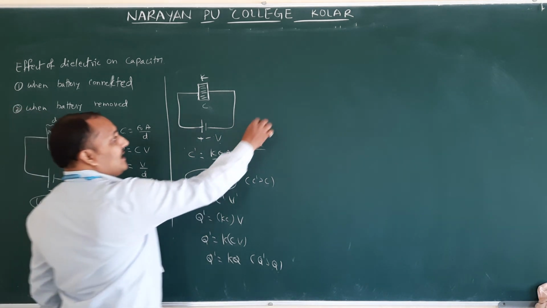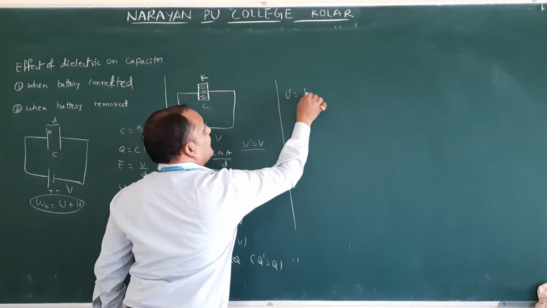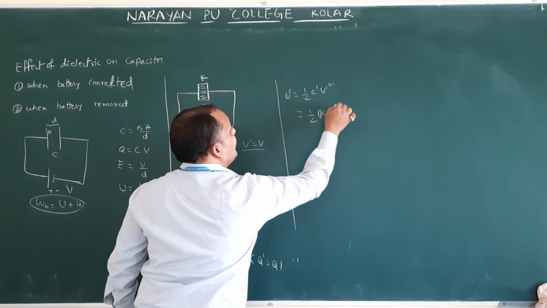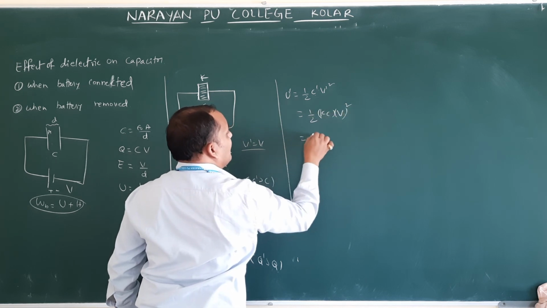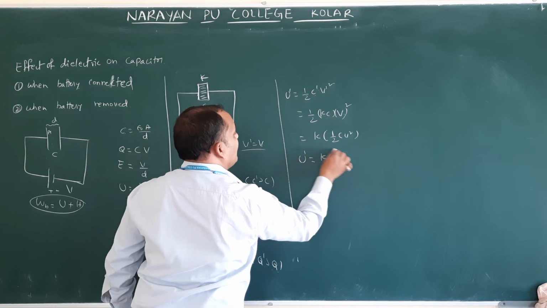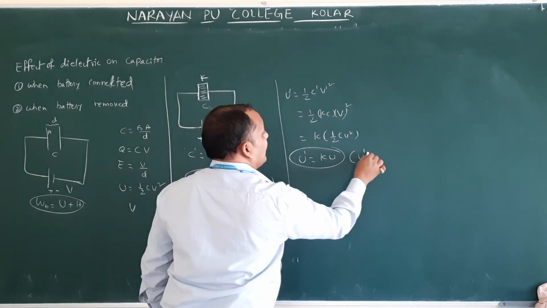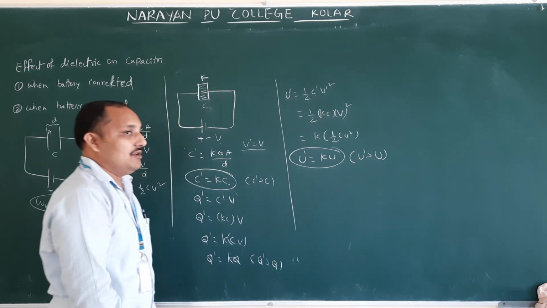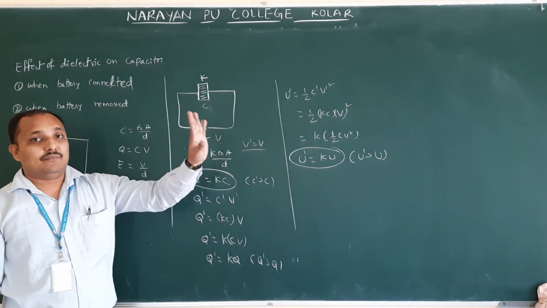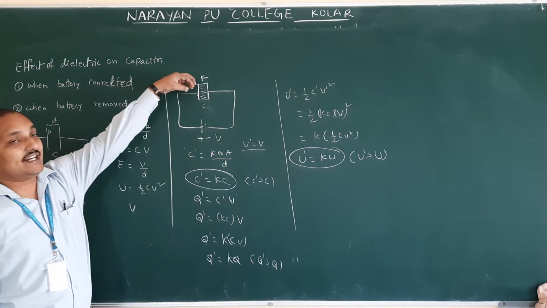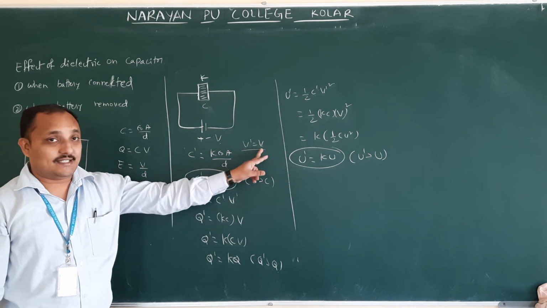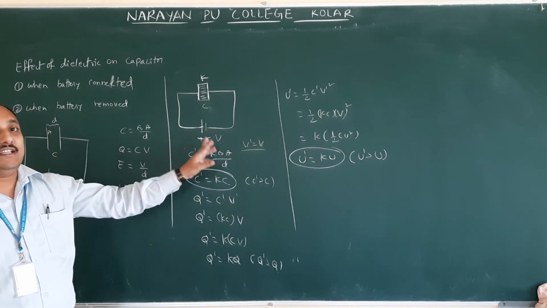Okay. Next, what is the energy? U dash is equal to half C dash V dash squared. Half C dash means KC, V dash means V. Therefore, K into half CV squared, and U dash, the energy, also increases. U dash is greater than U. So when the battery is connected, the potential remains the same. Remember this one. After introducing the dielectric to the capacitor, what is the same? Potential is the same when the battery is connected.